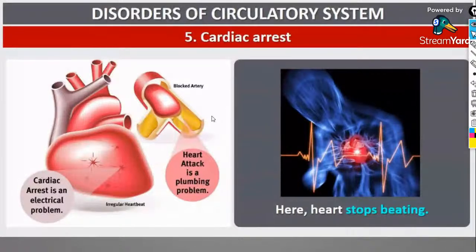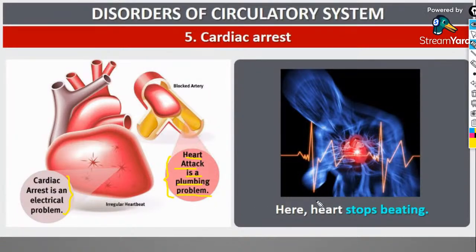Chest pain, angina pectoris; hypertension, increasing blood pressure; atherosclerosis, narrowing of arterial walls. Yes, that's correct. So, cardiac arrest. What is cardiac arrest? Cardiac arrest is an electrical problem, and heart attack is a pumping problem. Cardiac arrest is an electrical problem, and heart attack is a pumping problem.